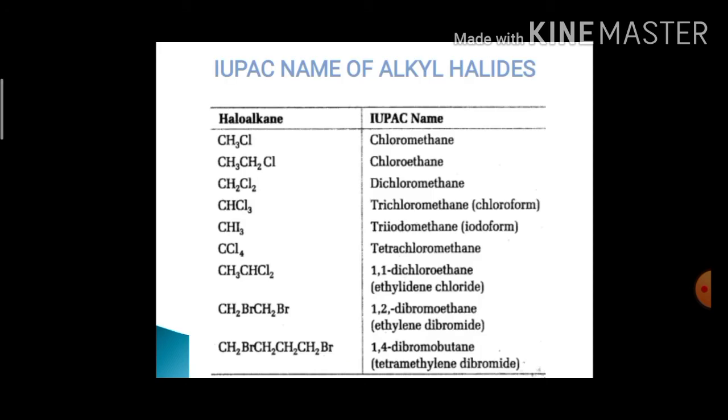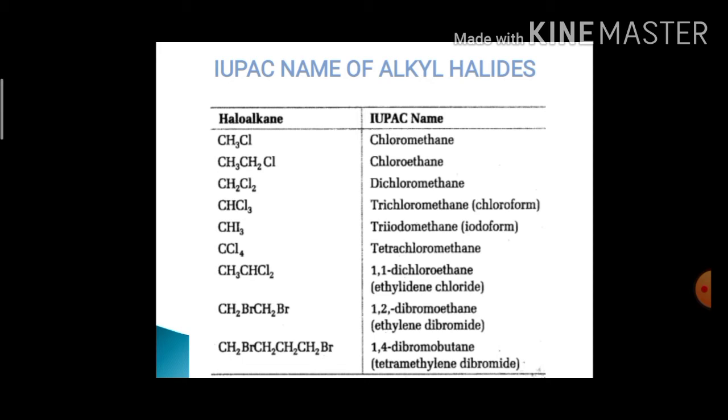So these are a few examples of alkyl halides based on the IUPAC name. The first example is CH3Cl. The IUPAC name of this compound is chloromethane. Next, CH3CH2Cl, chloroethane. Next, CH2Cl2, dichloromethane. Next, CHCl3, trichloromethane, also called chloroform. CHI3, iodoform or triiodomethane as the IUPAC name. CCl4, tetrachloromethane.